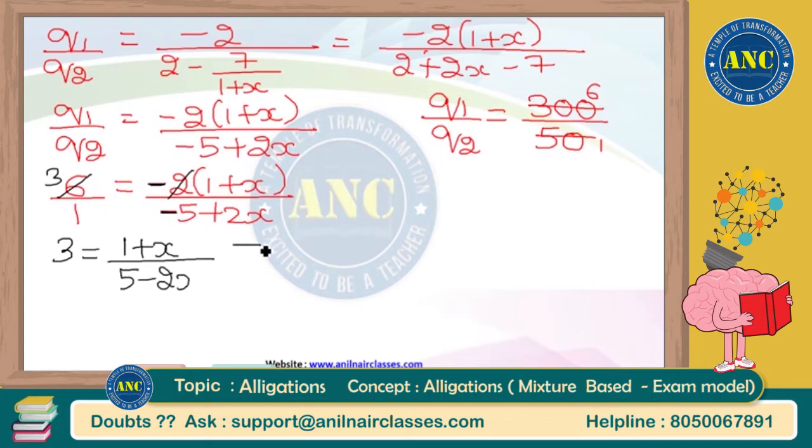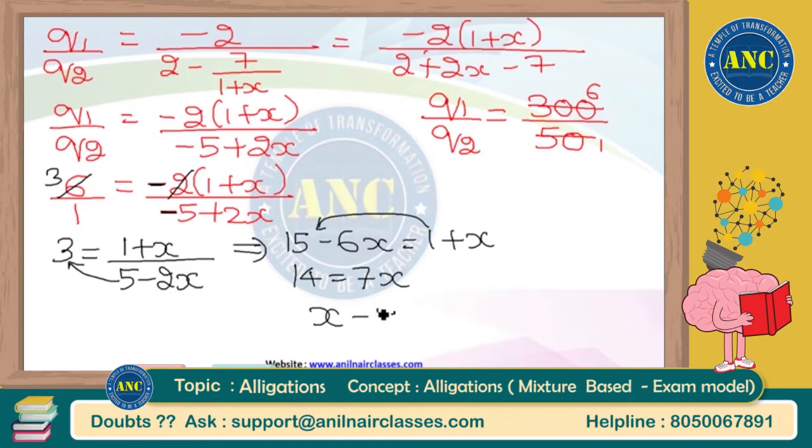Cross multiply and simplify. There is only one unknown variable x. You will get it very easily. 3 into 5 is 15. Minus 3 into 2x is minus 6x is equal to 1 plus x. 15 minus 1 is 14 equal to minus 6x comes to the right hand side. It becomes 6x plus x, 7x. x is equal to 14 by 7. The value of x is what they are asking you in the question, which is nothing but equal to 2.